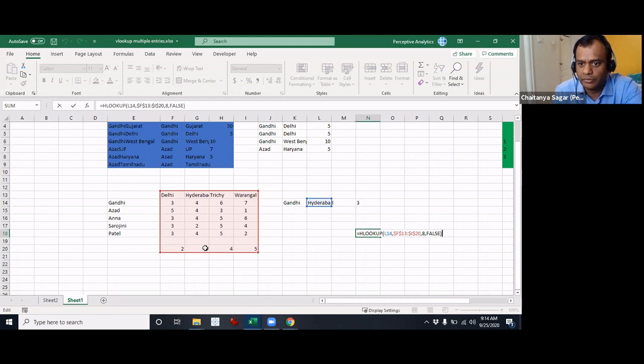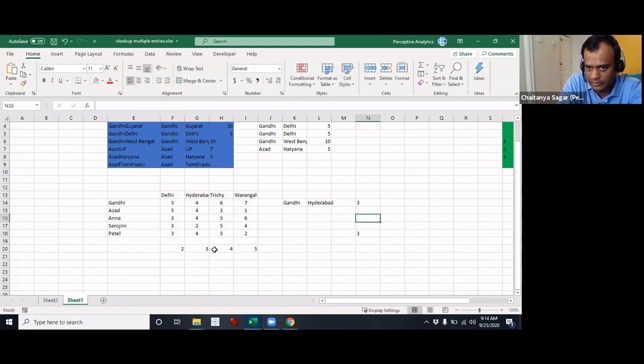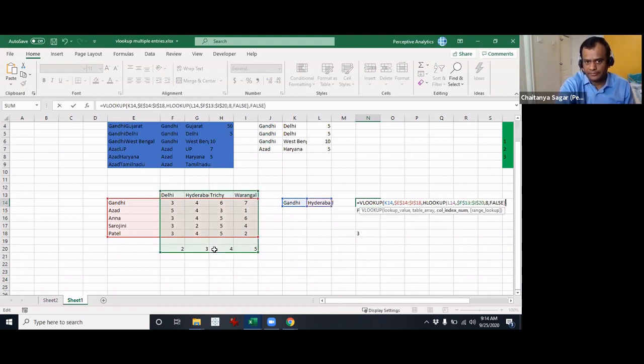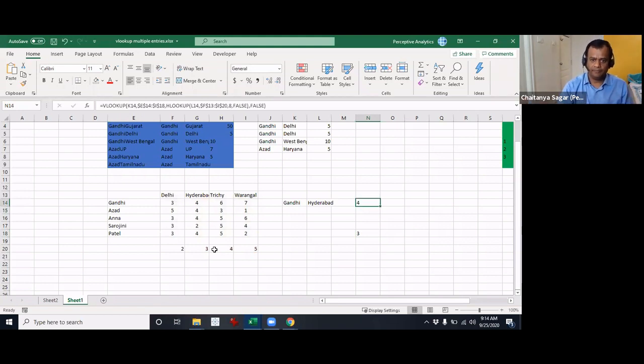Okay, so now what we'll do is we simply have to take the HLOOKUP formula that we just created, and you have to replace that over here. Instead of 2, you just replace that formula. Okay, and now hit enter. Now you see, so for Hyderabad, it goes to number 4. Okay, this is the number that you got.